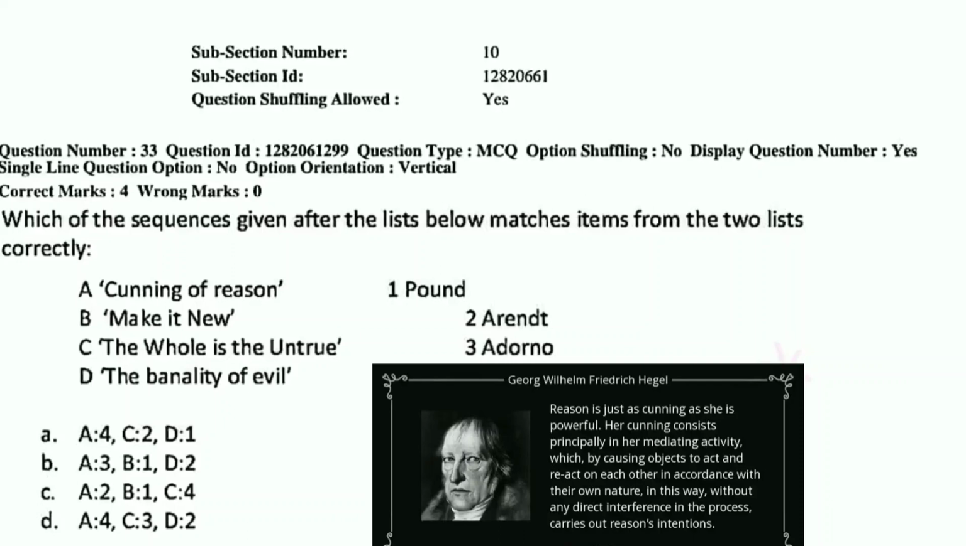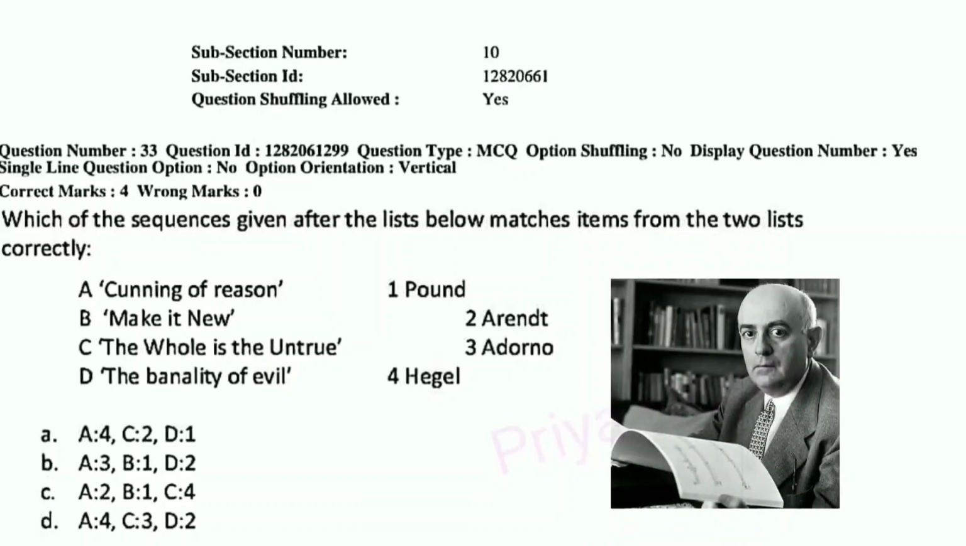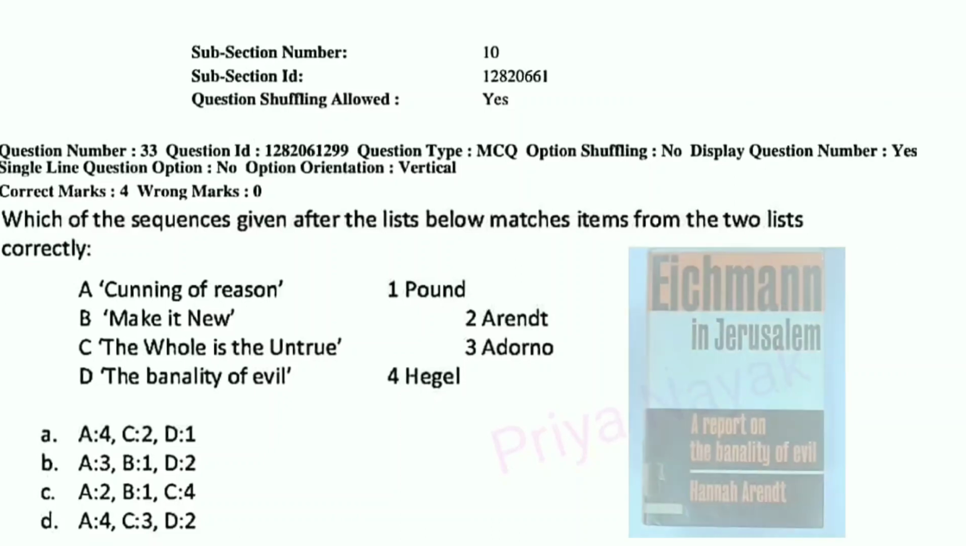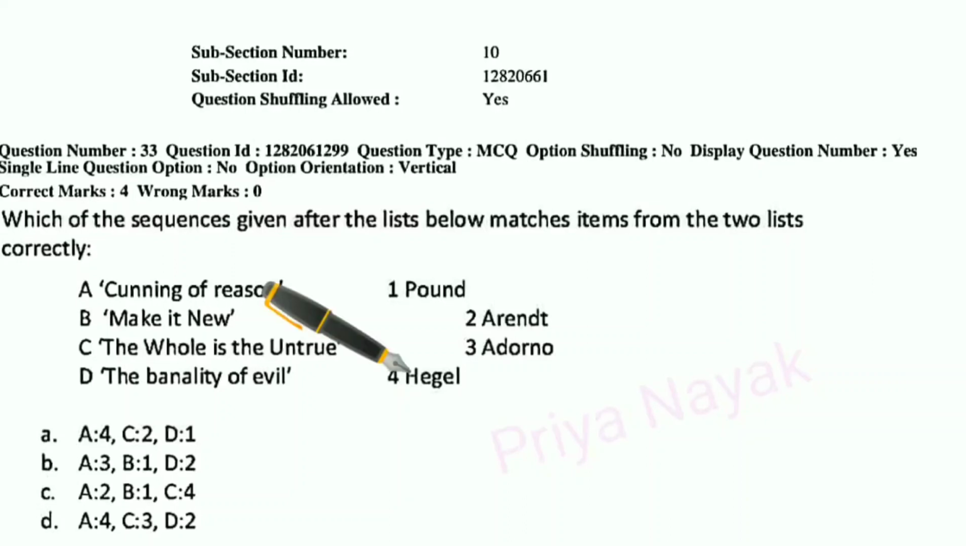Here, cunning of reason, it's a very famous phrase coined by Hegel. Make it new is a book written by Ezra Pound. The whole is the untrue, it's a philosophy by Adorno. And the banality of evil, again a book written by Arendt. So A will go with 4, B will go with 1, C will go with 3 and D with 2. So the right answer is option number D.